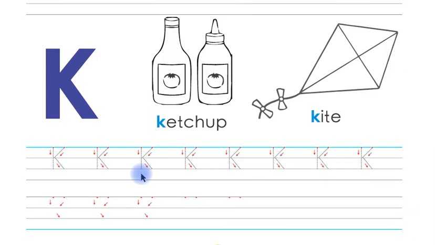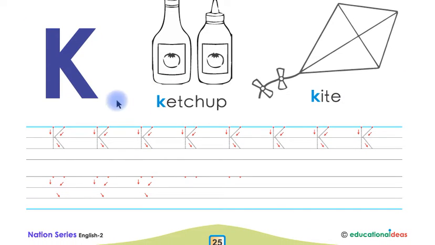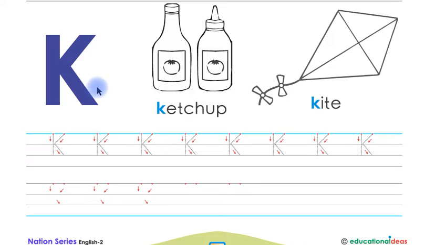Look at this children. This is k ketchup, k kite. Listen again children. K ketchup, k kite, k ketchup, k kite. Children, the beginning sound of ketchup and kite is k. Listen again children. The beginning sound of ketchup and kite is k, and this is k. Now say with me children.